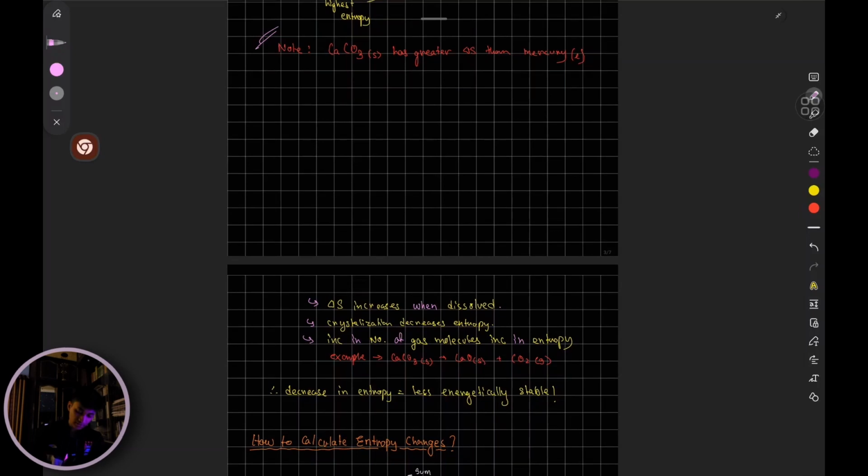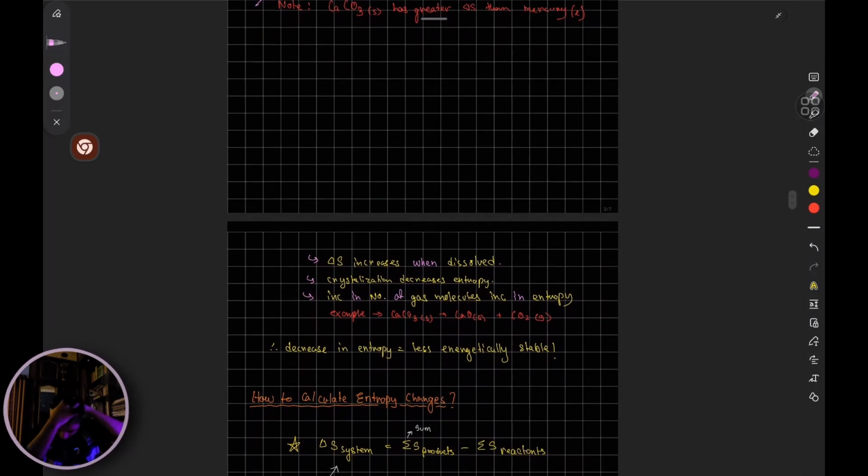Okay, so increase in number of gas molecules increases the amount of entropy as well. So if you have a container with, let's say, 1 mole of gas, and then you have another container of 2 moles of gas, it's supposed to have greater arrangement, greater distribution, greater randomness, so greater entropy.